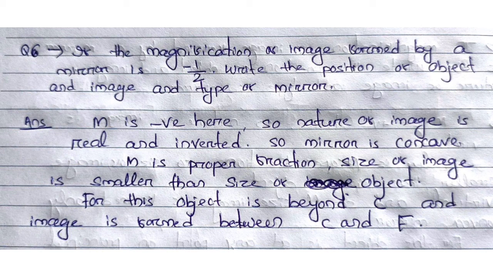If magnification is a proper fraction, then for getting a real image in a concave mirror, the object is always placed beyond C and the image is always formed between C and F.